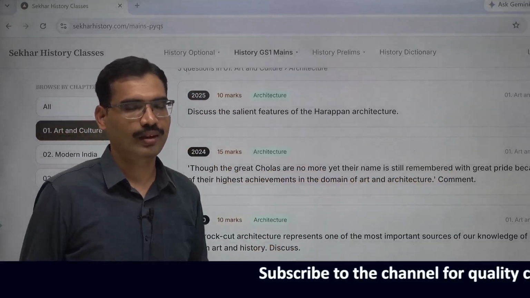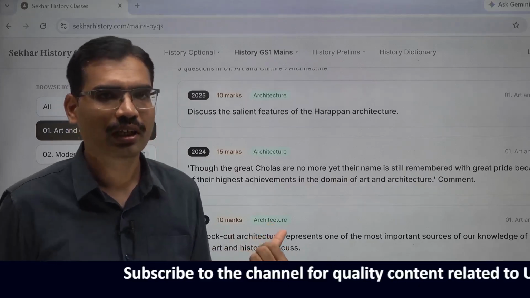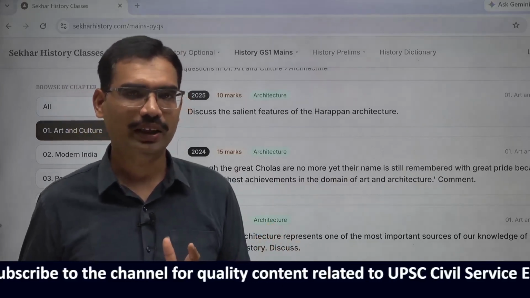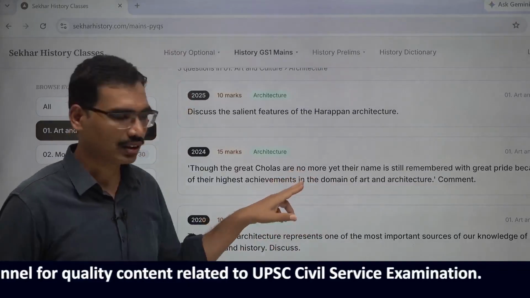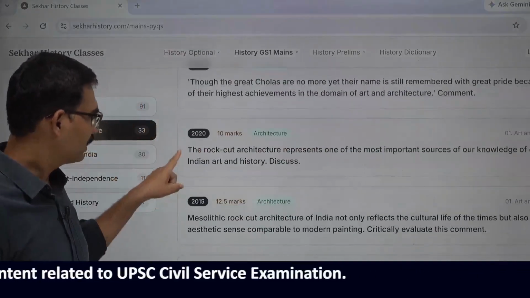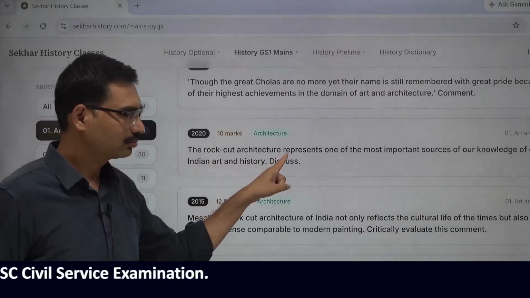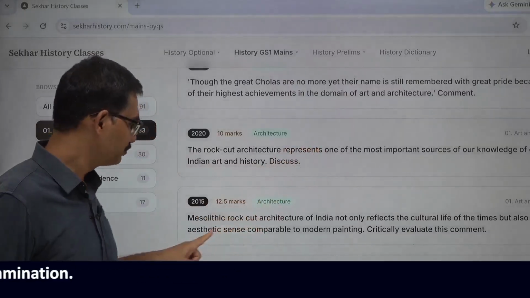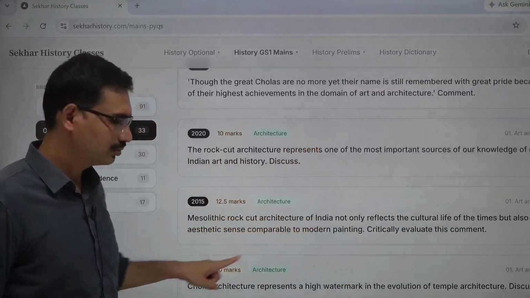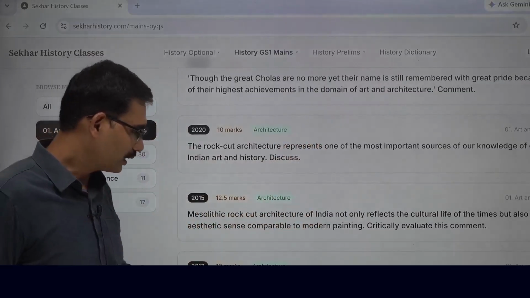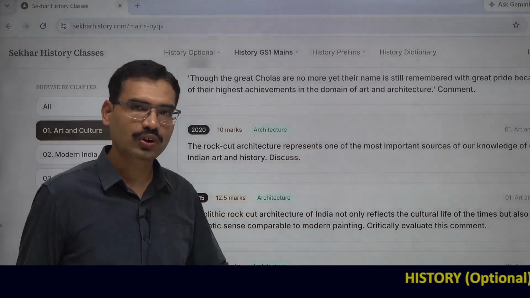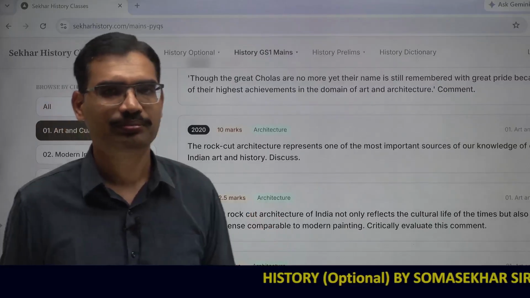Comment. First question, Harappan contribution to architecture. This one, Chola's contribution. And you can see next one, the rock cut architecture. It is related to rock cut architecture. Mesolithic rock cut architecture. Chola architecture represent. This shows Chola period was asked 2 times.